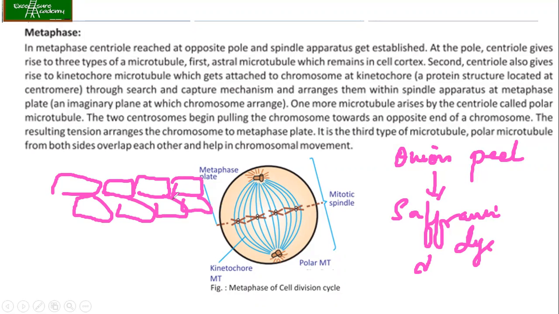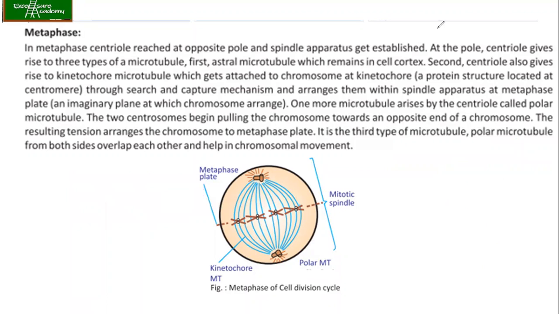A few cells you can see are in the prophase, or you can see that the chromosomes are aligned in the center plate, that is they are in the metaphase, and sometimes you can also see that the chromosomes are being pulled to the opposite directions, that is they are in the anaphase. Okay, so such things can be seen with the help of the onion peel experiment, which we have done in our 11th and 12th standard. Okay, so in metaphase, the centriole has reached the opposite pole and the spindle apparatus gets established.